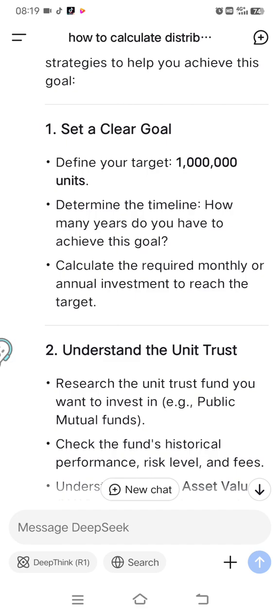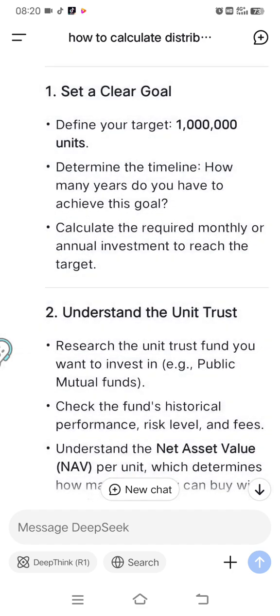It's very simple. For example, the current price is 25 cents. You have 1,000. Very simple, easy calculation. You will get 4,000 units. But if the price drops to 20 cents, and you invest 1,000 ringgit Malaysia, you will get 5,000 units, more units you will accumulate. So it's very simple. Number one is you are going to target 1 million units.